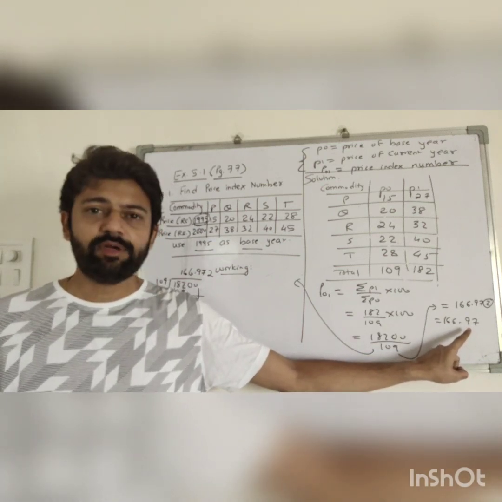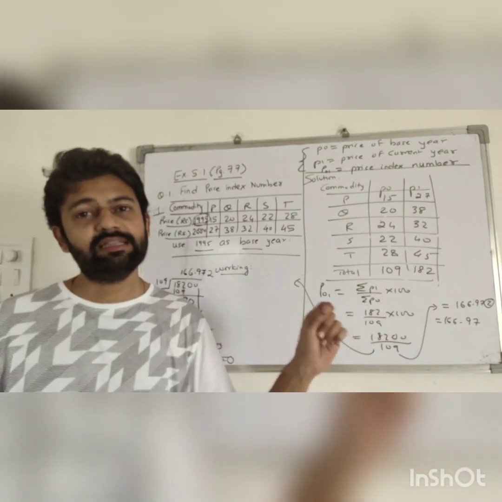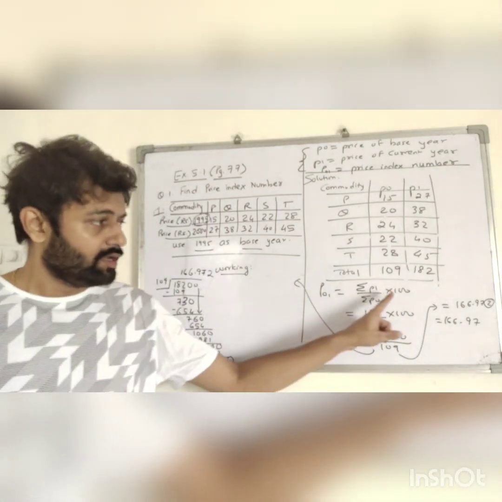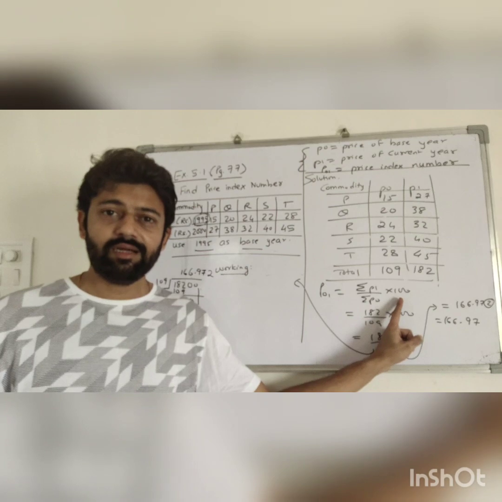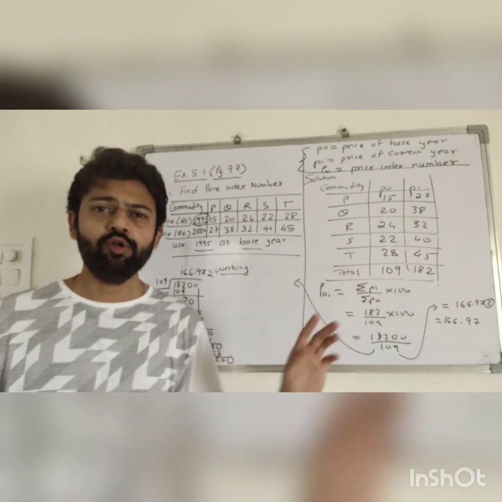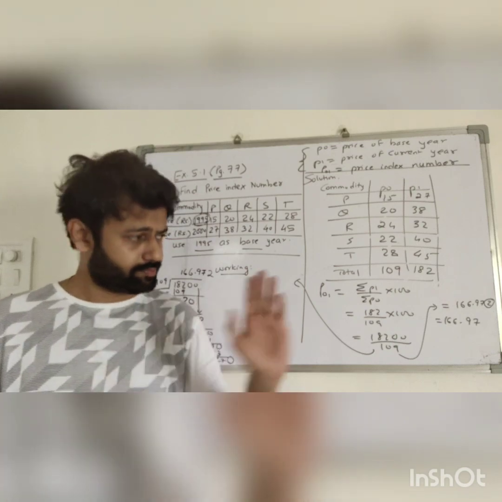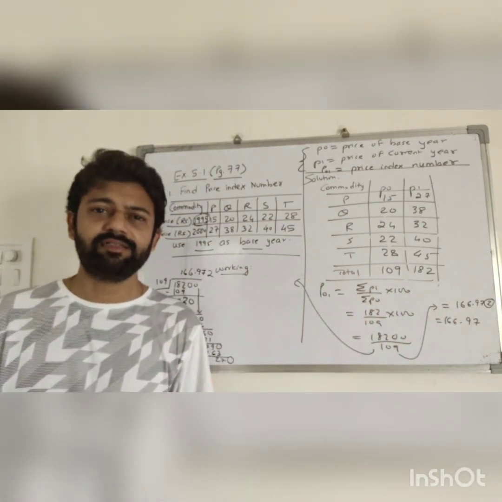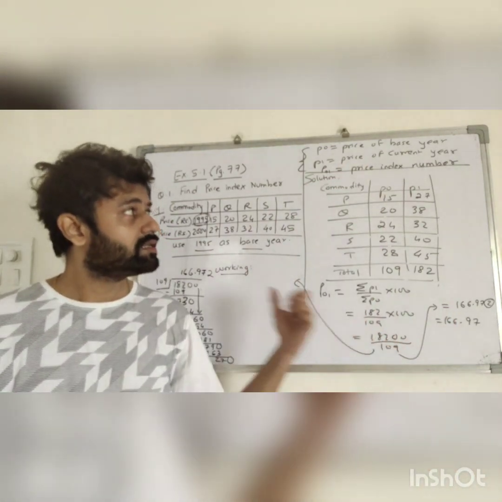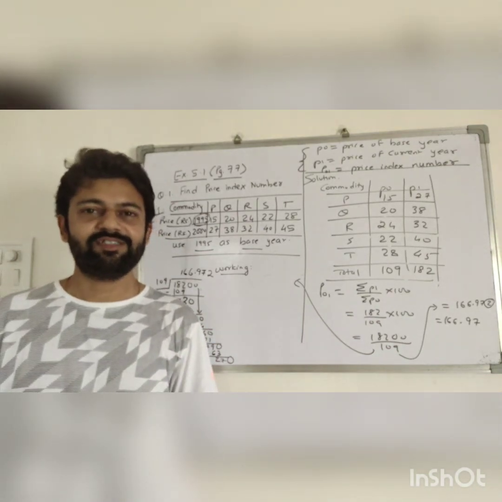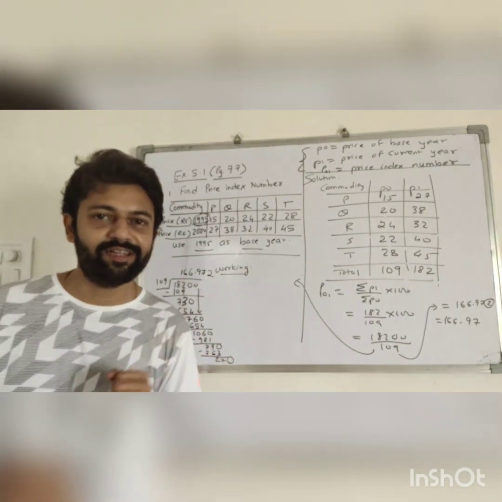Answer is 166.97. You can write 166.97 percentage also because you have mentioned into 100. Normally, people do not write percentage. They keep this as the answer. So this is the solution of the first sum of exercise 5.1. Please note carefully.